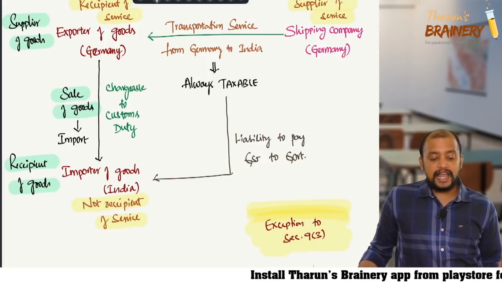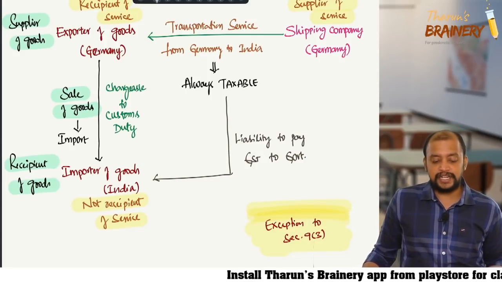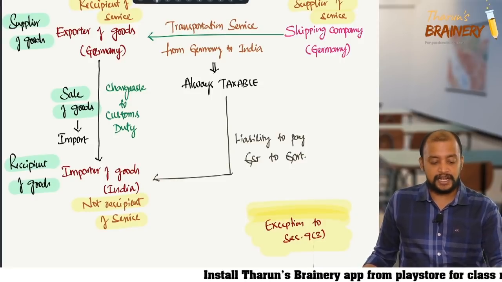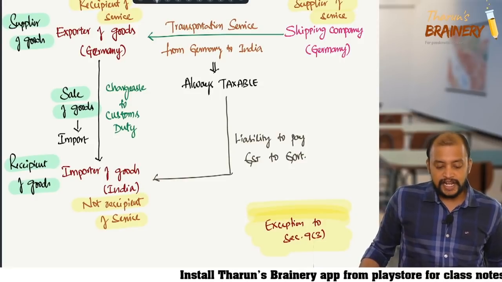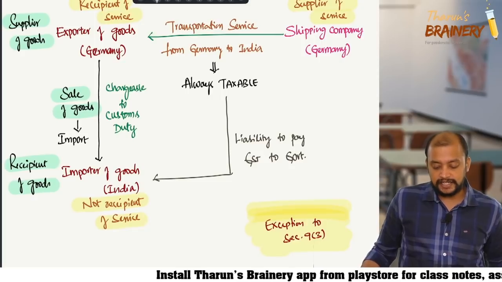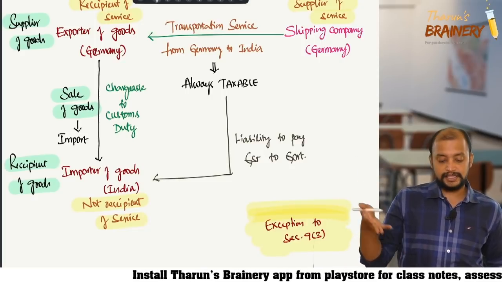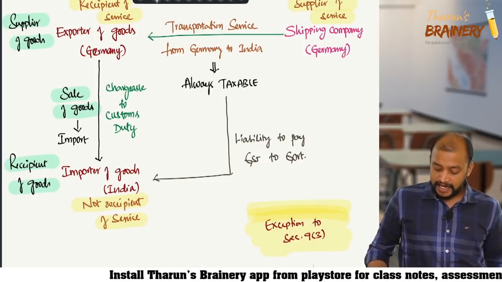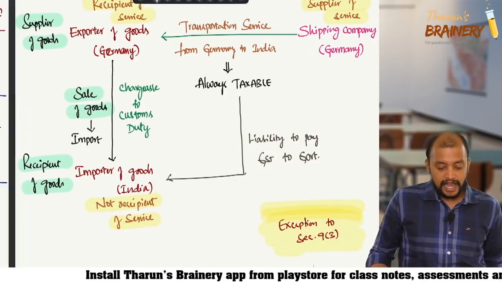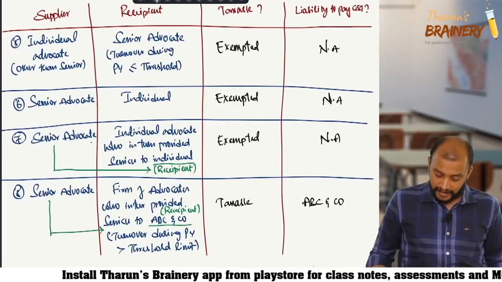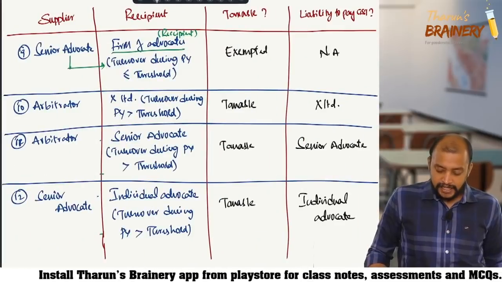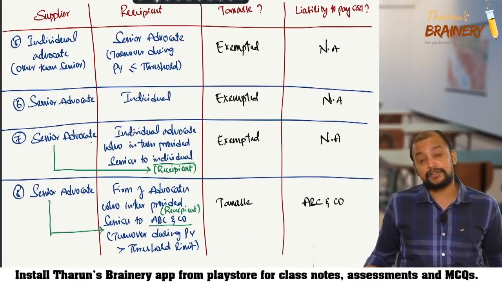Okay. Now, there are few more questions here. Sir, in example 11, senior advocate being an individual, already explained that. Can you give one example to understand 9.3 exception? This is an example. Then difference between 8 and 9. Senior advocate is providing services to firm of advocate.